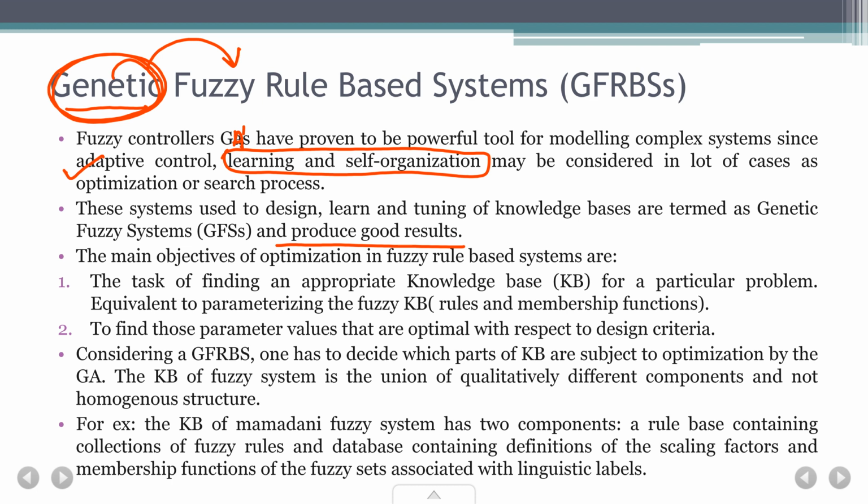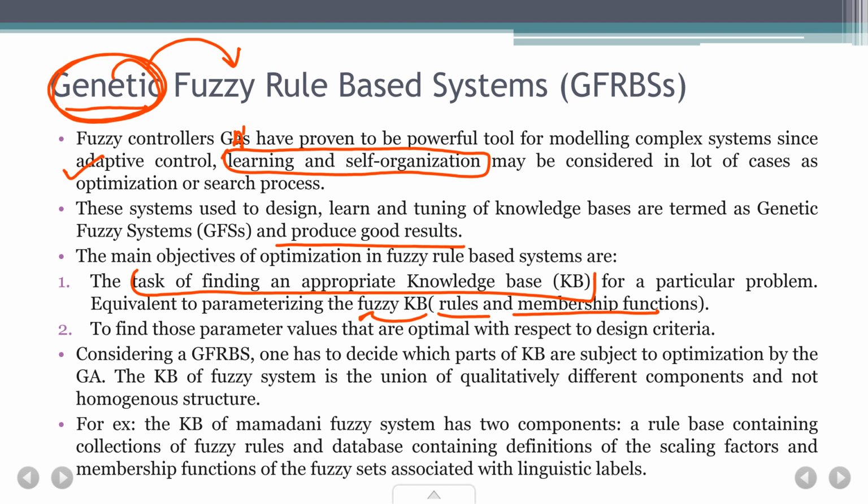Now the main objectives of optimization in fuzzy rule based systems are, the first one is to find an appropriate knowledge base. The knowledge base, as I told you, has all the fuzzy if then rules, all the information on how the system should work for a particular problem. So first you have to find an appropriate knowledge base, right? And then we start writing the rules. We start checking the rules and membership functions. You add rules and membership functions inside the fuzzy knowledge base.